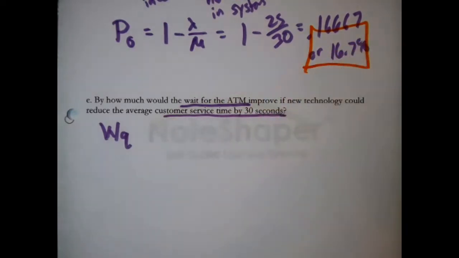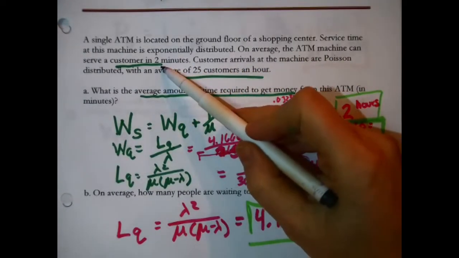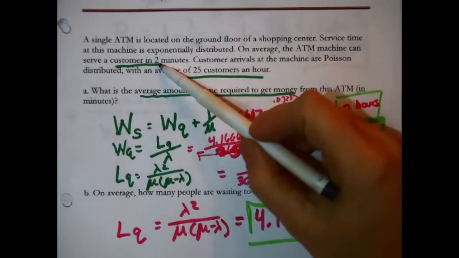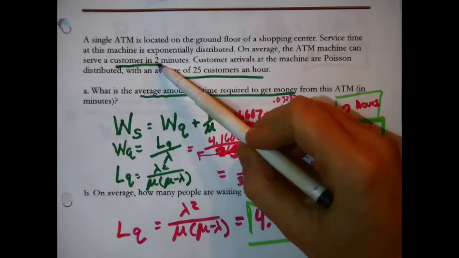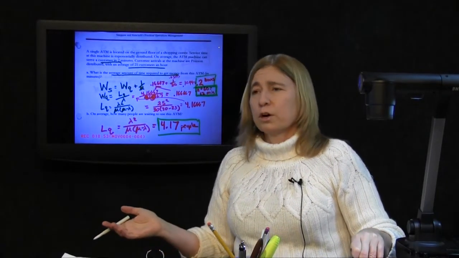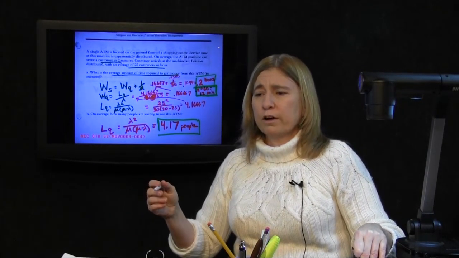Now, we were told originally that it was 2 minutes. So what they're saying is what would happen to WQ if instead of 2 minutes, this was 1.5 minutes, because 30 seconds is 1/2 of a minute. So we would be reducing it from 2 minutes to use the machine to 1.5 minutes.